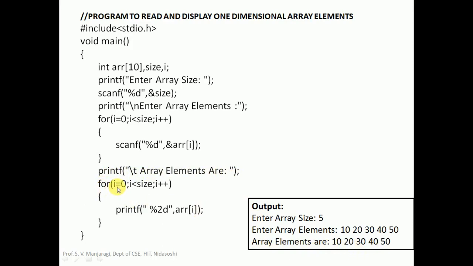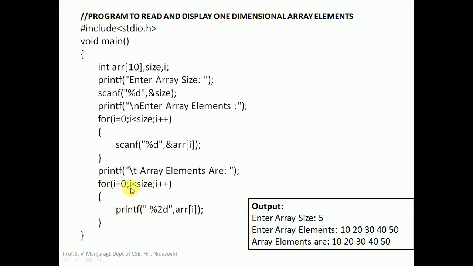Again, we take a for loop and we start from i equal to 0 because the array index will start at 0. The condition is i less than size. We have to repeat up to size minus 1. In this example, size is 5, so i will range from 0 to size minus 1, that is up to 4. 4 is the last index of the array. Then the loop operation is i++, and as long as this condition is true, we will be executing this printf repeatedly.